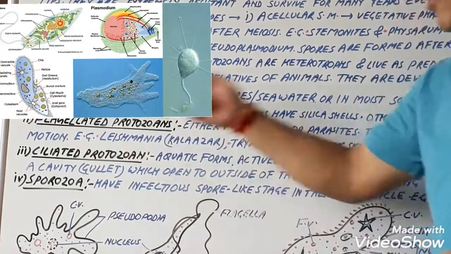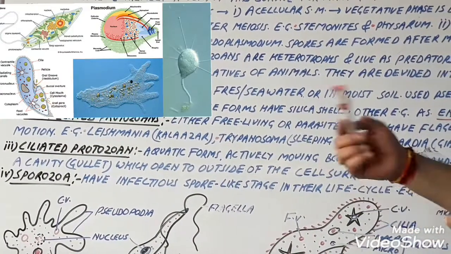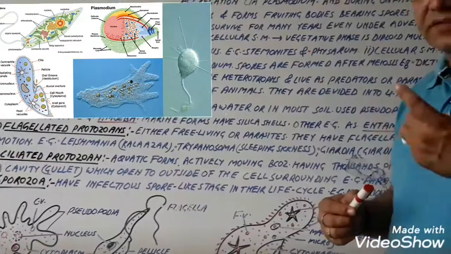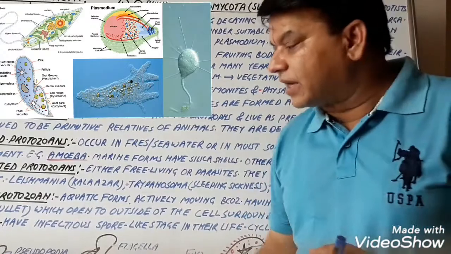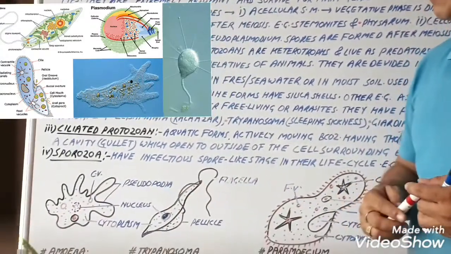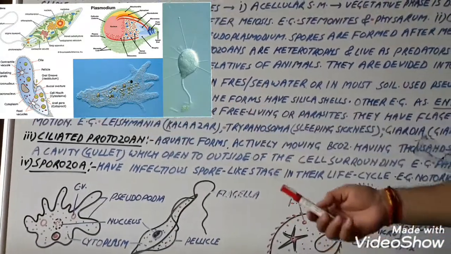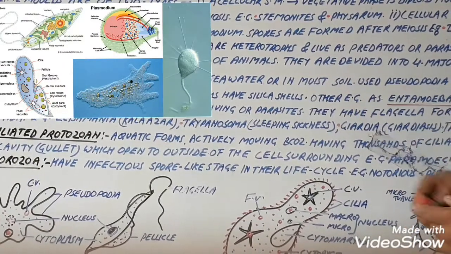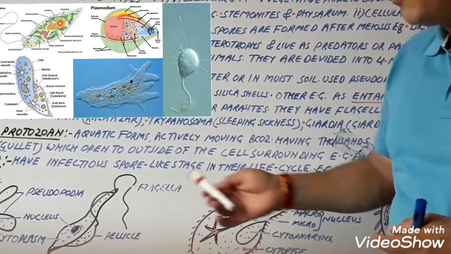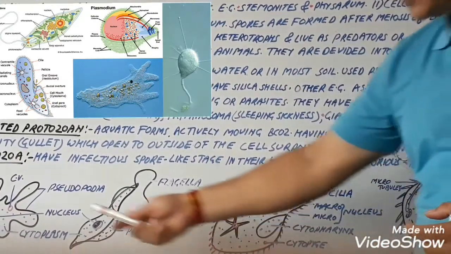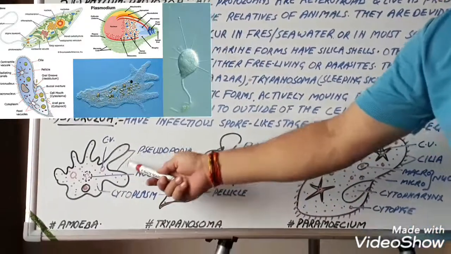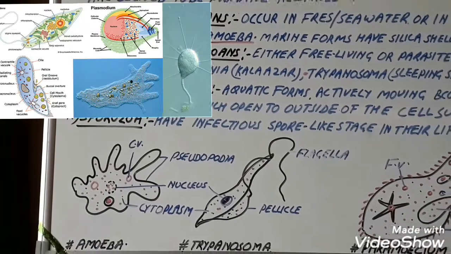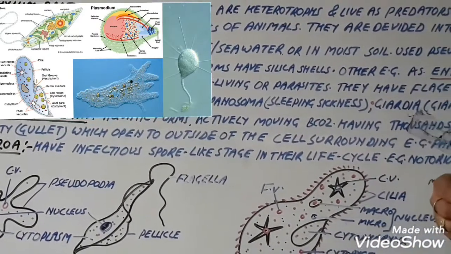First group is the amoeboid protozoans. जैसे नाम में ही amoeboid, जिनकी amoeboid body होती है, just like amoeba, because amoeba does not have a definite body shape. It has an indefinite body shape. Now, amoeboid protozoans occur in fresh or seawater or in moist soil also. For prey capture and movement, they use pseudopodia. This is the diagram of the amoeba, pseudopodia. Example is amoeba. Some marine forms also have silica shells.